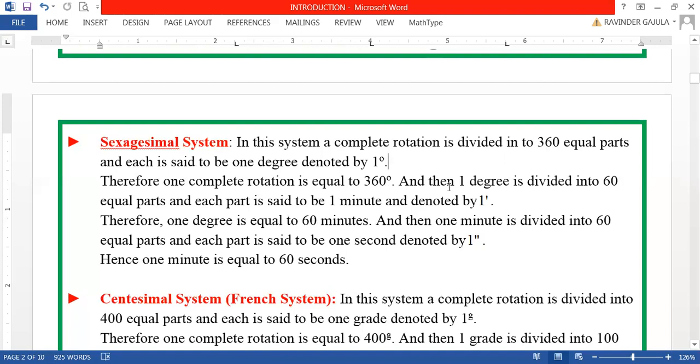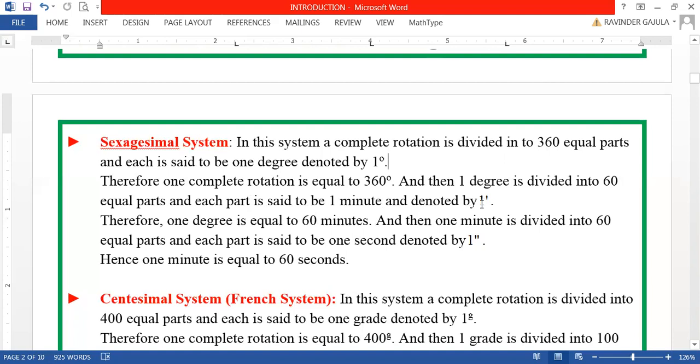And then 1 degree is again divided into 60 equal parts, dear friends, and each part is said to be 1 minute, denoted by 1 dash like this.